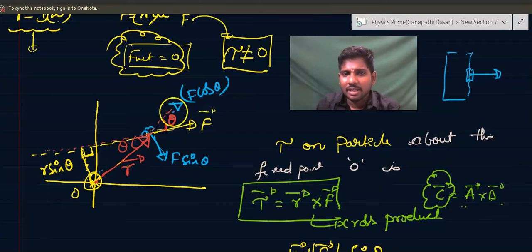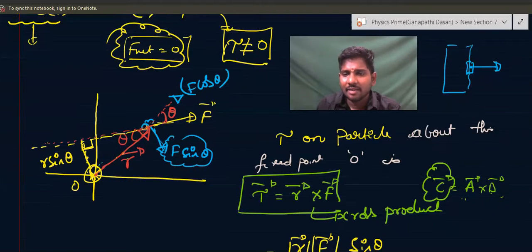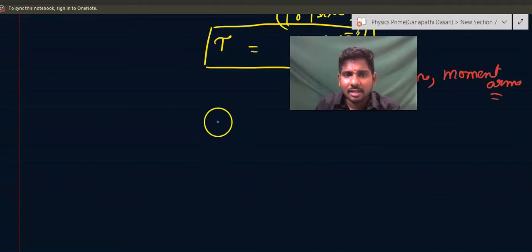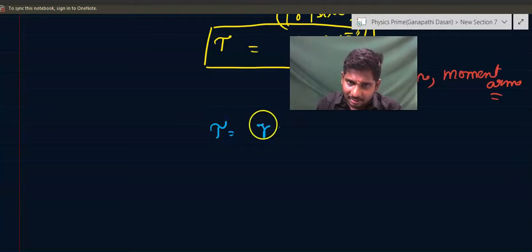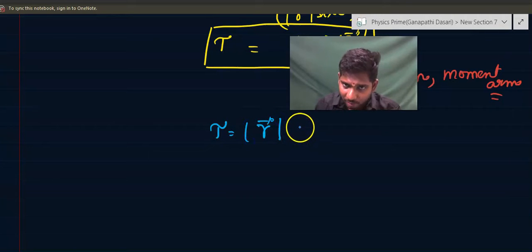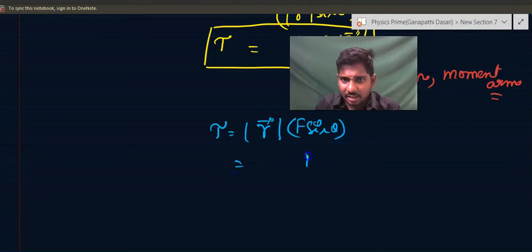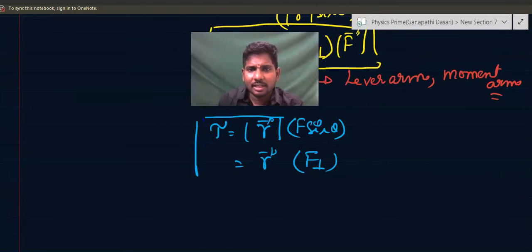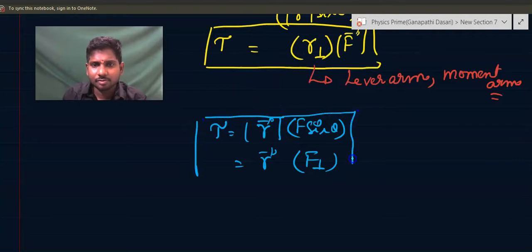So due to F cos theta, there will not be any torque on this particular particle. But there will be torque due to this F sin theta, which is perpendicular to the position vector. Directly we can write it as torque is equal to the same formula adjusted as magnitude of R into F sin theta, which is actually F perpendicular. In any way, you will get the same answer for the torque.